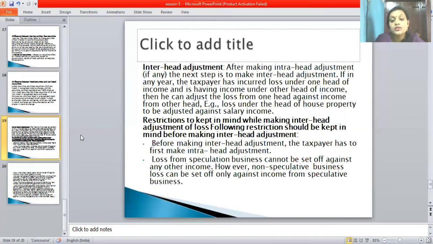Example, loss under the head of house property to be adjusted against salary income. So under which head should it be adjusted? Under salary.